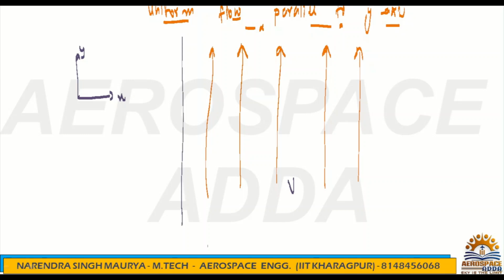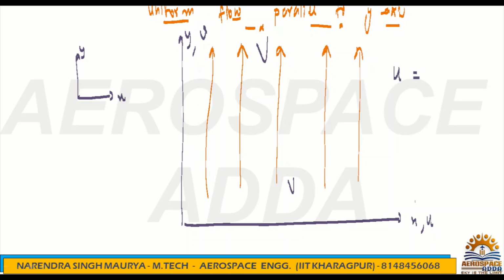If your axes are x and y, something like this, along x-axis the component is u, and along y the component is v. If the flow is parallel to y-axis and the resultant velocity is V, then what is u? The u component parallel to x will be 0, and parallel to y the component is capital V. So this is the meaning of it. Now the same thing you have to do for the parallel to x-axis also.